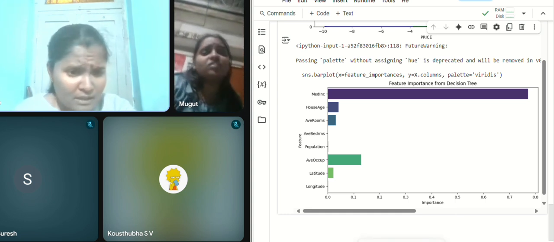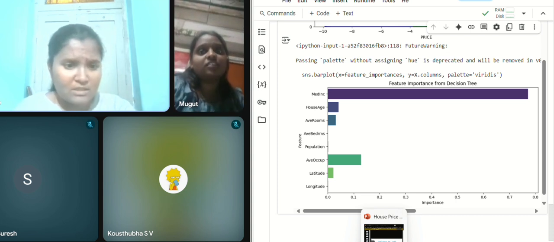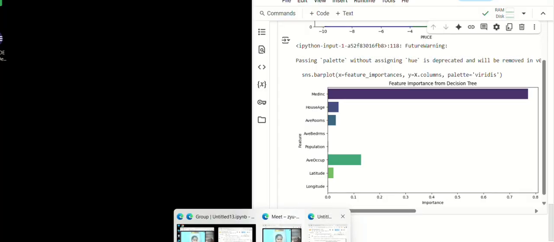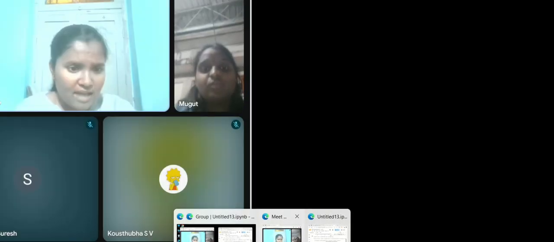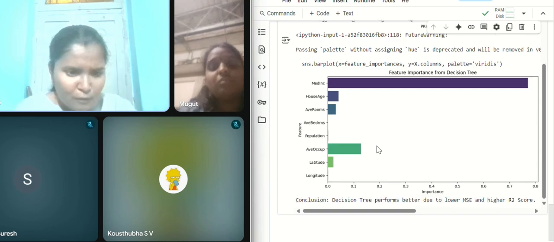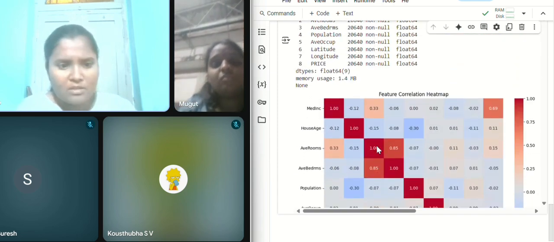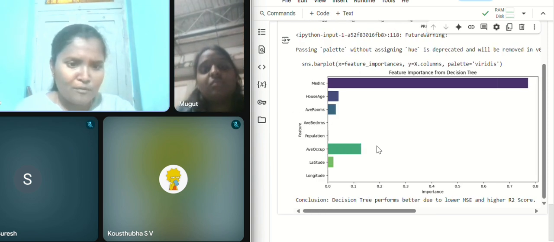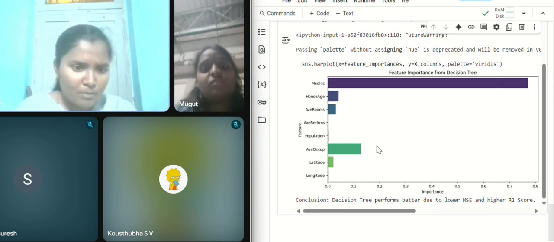Then as we can see, this is a pandas DataFrame with a range index of 20,640 entries, from 0 to 20,639. There are a total of 9 columns printed here: MedInc, house age, average rooms, average bedrooms, population, average occupancy, latitude, longitude, and price. The data types are float64 for all 9 columns. The total memory usage of this dataset is 1.4 MB.